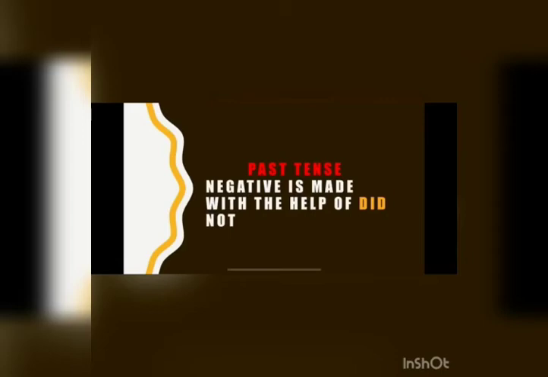Now children, the negative in past tense is made with the help of did not. The structure is the subject plus did not plus present form of the verb. So, for example, I did not work. He, she did not work. You, we, they did not work.